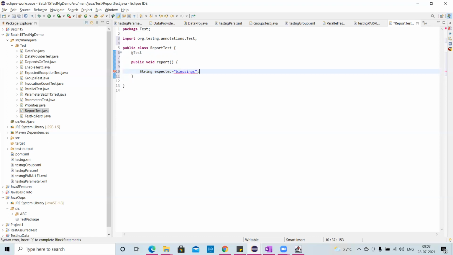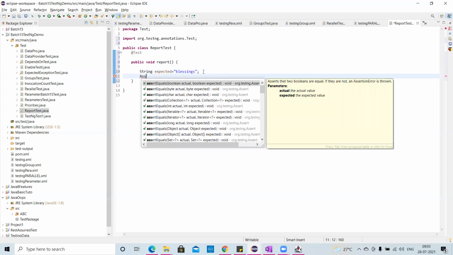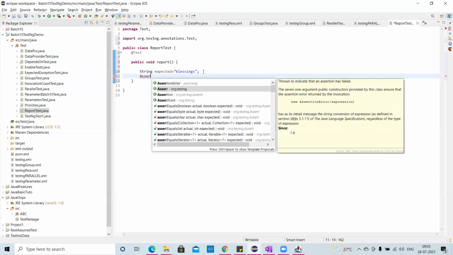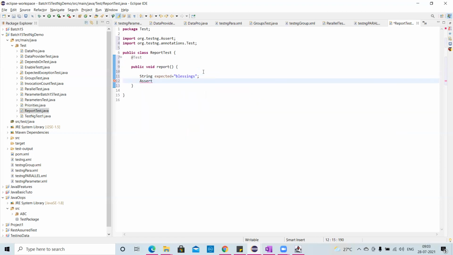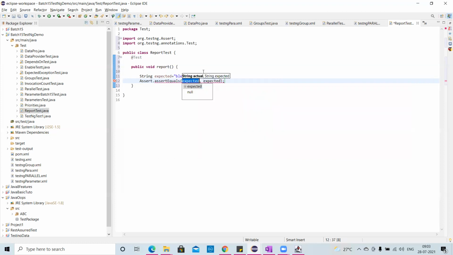In TestNG, I have one important feature: Assert from org.testng. Take Assert.assertEquals. You can compare a boolean, character, iterator, object, or a string. As of now I'm taking string actual equal to string expected, comparing two strings.